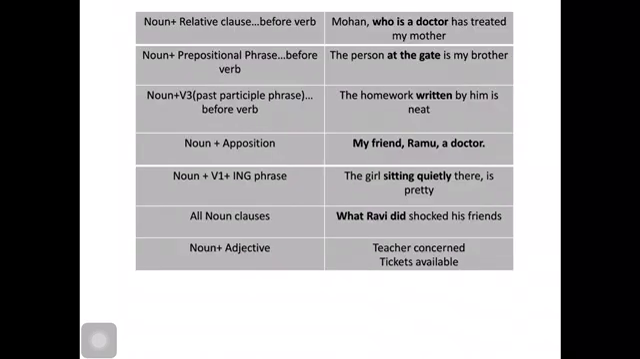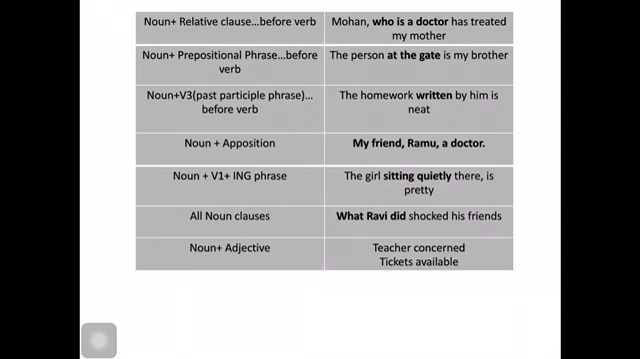Now the next indicator is a noun plus a relative clause before a verb. Then it also becomes a noun phrase. Now what is a relative clause? Here see, Mohan is a noun. Mohan, who is a doctor, has treated my mother. Here who is a doctor is a relative clause. So whenever there is a relative clause like this after the noun, it becomes a noun phrase.